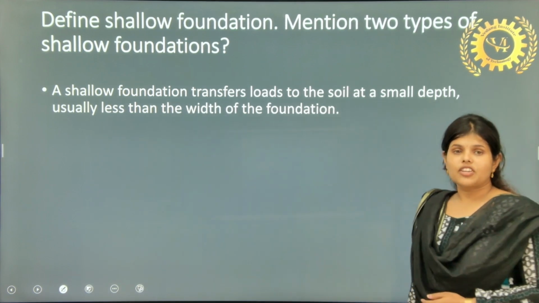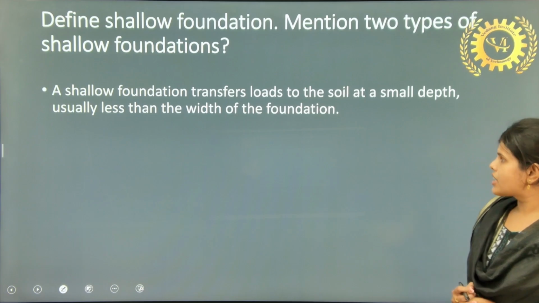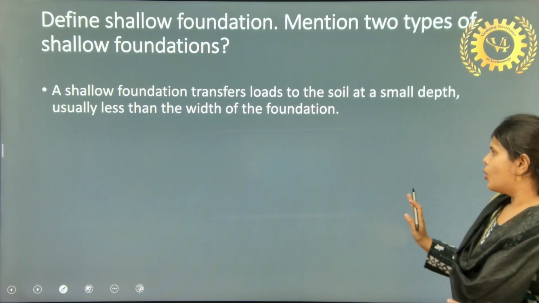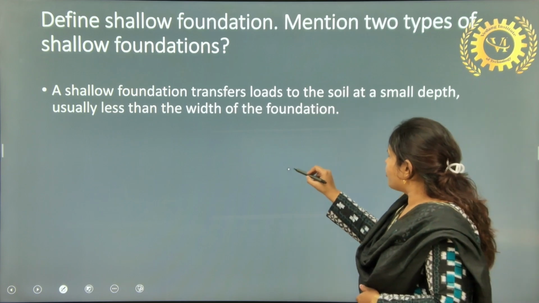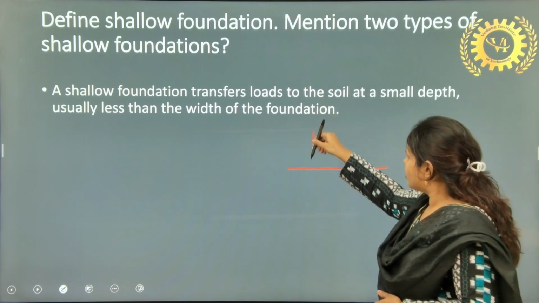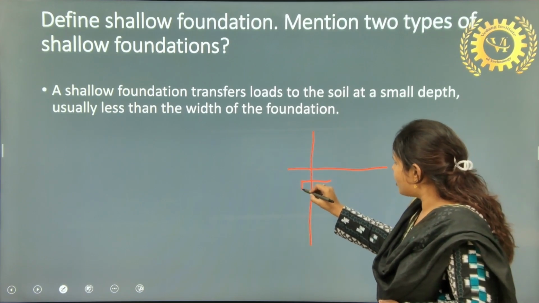Next question is, define shallow foundation. Mention two types of shallow foundation. A shallow foundation transfers load to the soil at a small depth. If we have good quality soil, we don't need to make it deeper. We can provide the foundation at a smaller depth.